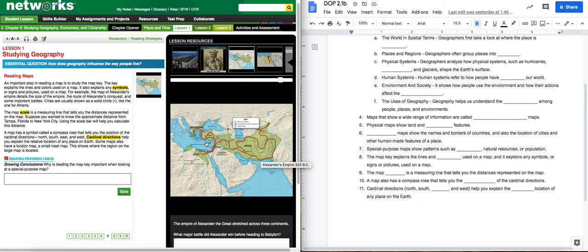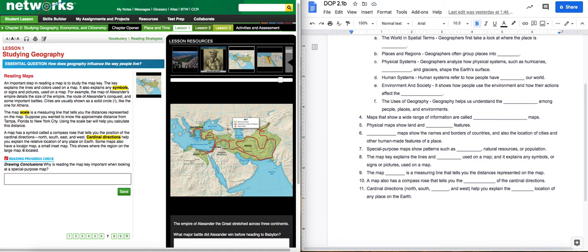Sometimes a city will be built a little bit crooked, and so they'll spin it so it's up and down, and then they'll put their compass rose at a slight turn. Cardinal directions help you explain the relative location of any place on Earth. Okay, so number 1 in your blank, north, south, you missed east and west. They help you explain the relative location. Relative is always in relation to something else. So I live 5 miles north of you. That's a relative location. I didn't tell you exactly where I lived. I'm just 5 miles north of you.